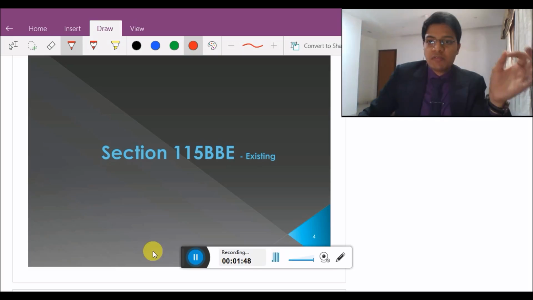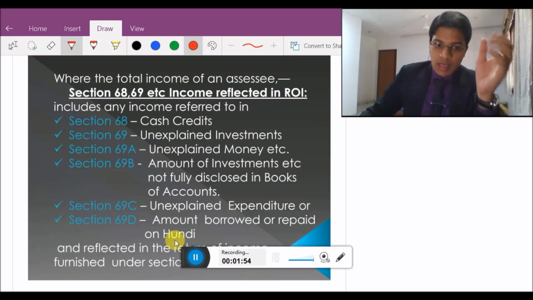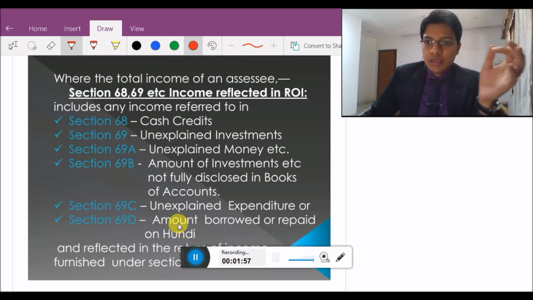Section 115BBE. This is an existing provision of the Income Tax Act, and Section 115BBE is applicable in two cases.